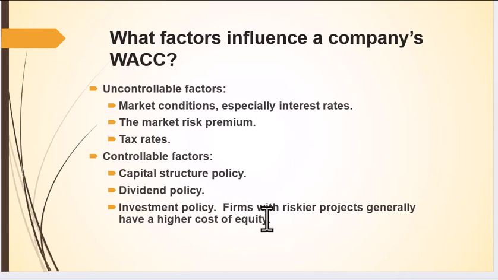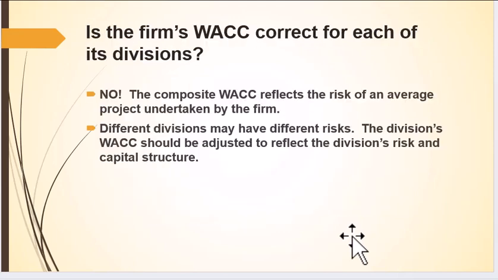So if we start thinking about projects that are riskier, that's going to have an influence on the returns that our investors want, which in turn has an influence on what it's going to cost us to finance those projects. So is a firm's weighted average cost of capital correct for each of its divisions?